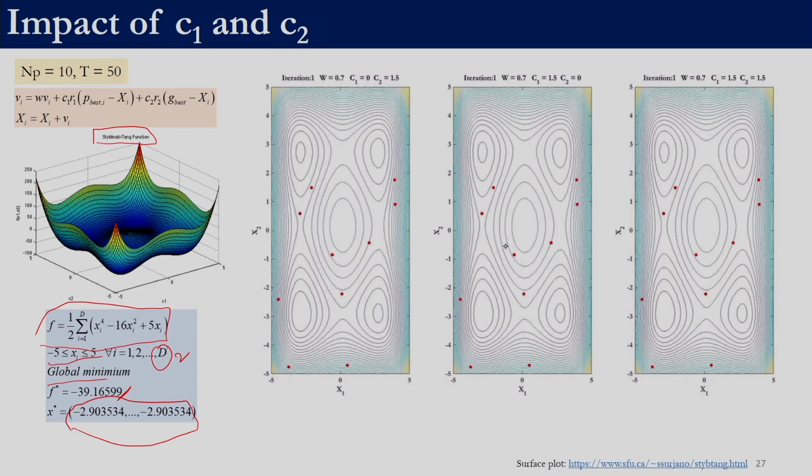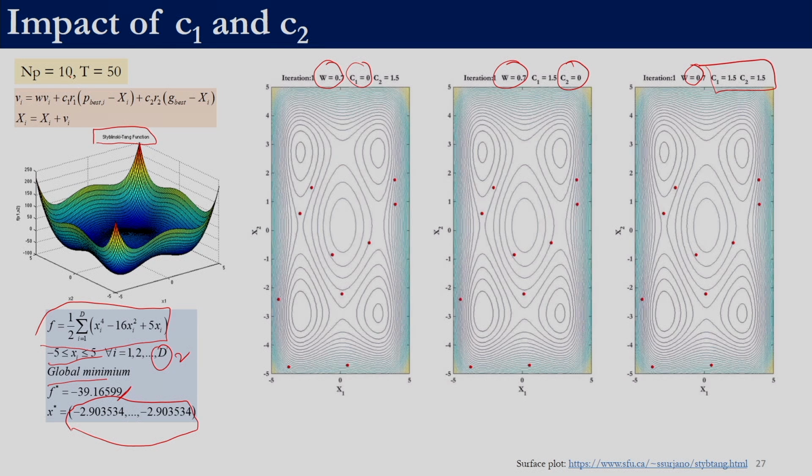So, we are considering three cases. In one case C1 is equal to 0, in the second case C2 is equal to 0, and in the third case we have C1 and C2 equal to 1.5, and the inertia in all three cases is 0.7. So, these are the three cases we are studying. This is the initial population before we begin the iteration.